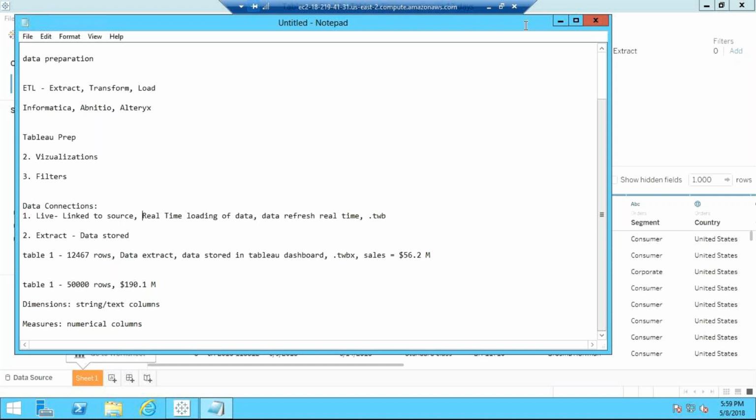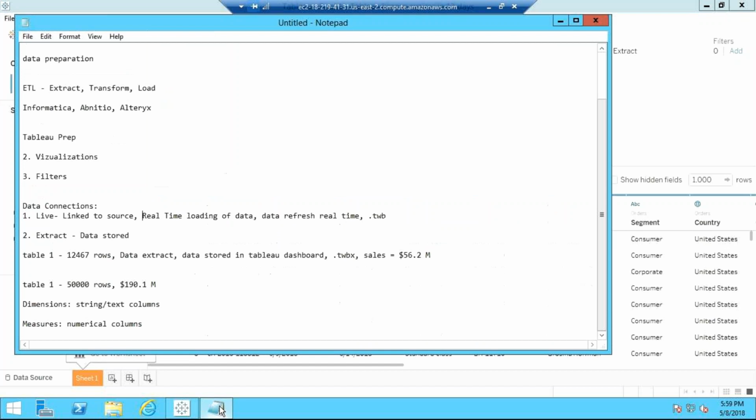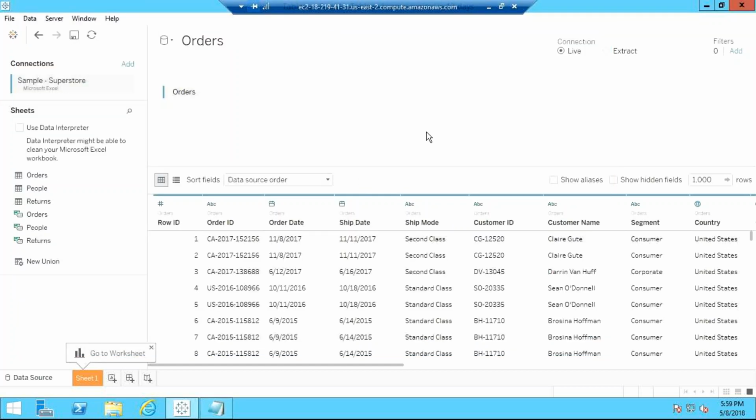Okay, link to source. So if you make changes to the data in the folders, it will impact here. Exactly. That's what real time loading means. Whenever you load this dashboard next time, it will load the data again and it will impact this. So live and extract. Okay.